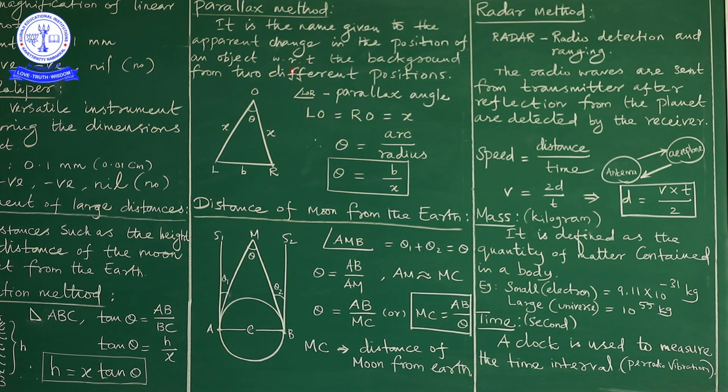Just look here. We have two eyes, and both eyes are open. We are seeing an object. While seeing an object with our two eyes, the position remains the same. Suppose one eye is closed and the other eye is open.